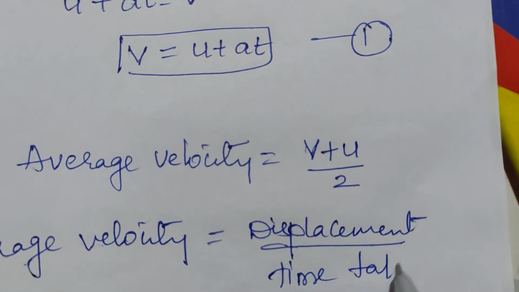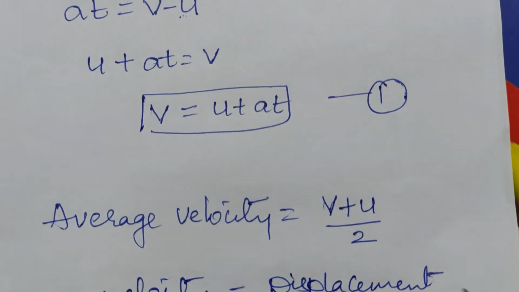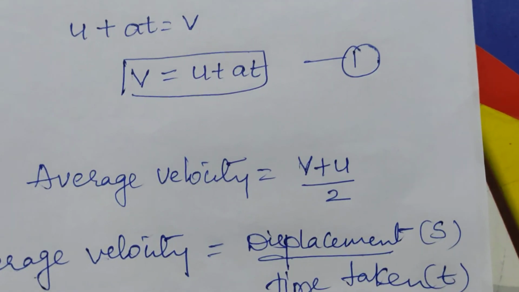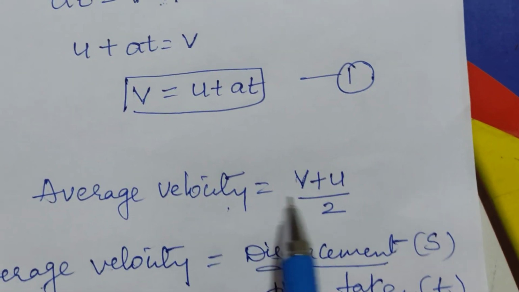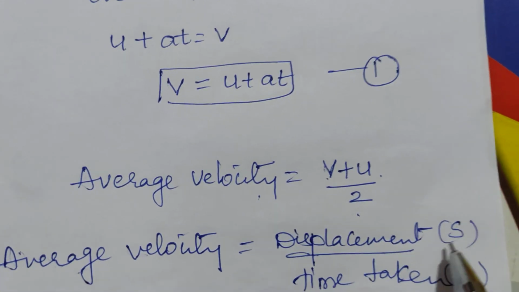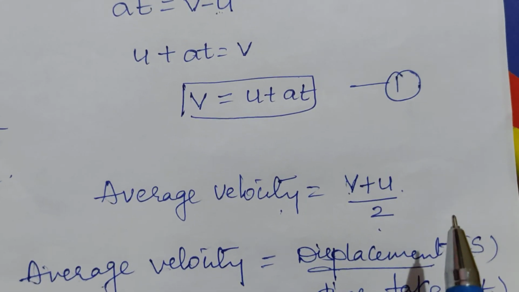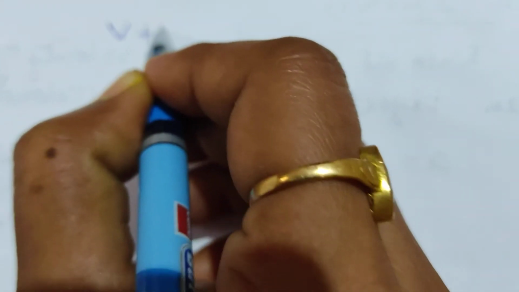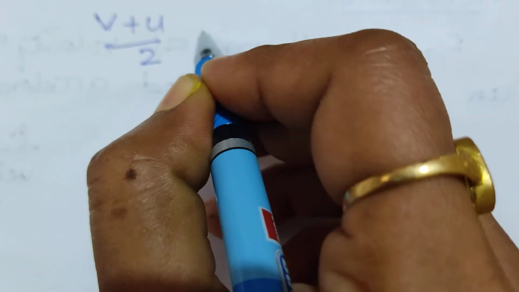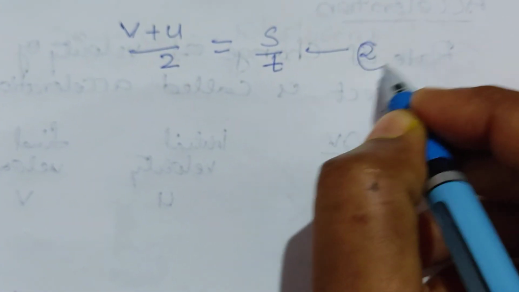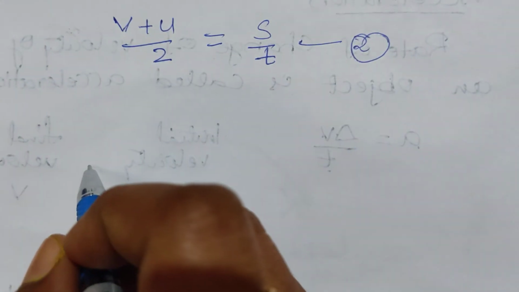Displacement is represented by s, so s by t. Here average velocity we are giving by v plus u by 2, and the formula is s by t. So v plus u by 2 is equal to s by t. We will take this as the second equation.